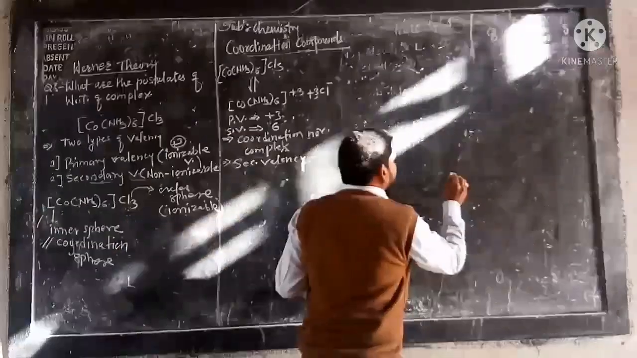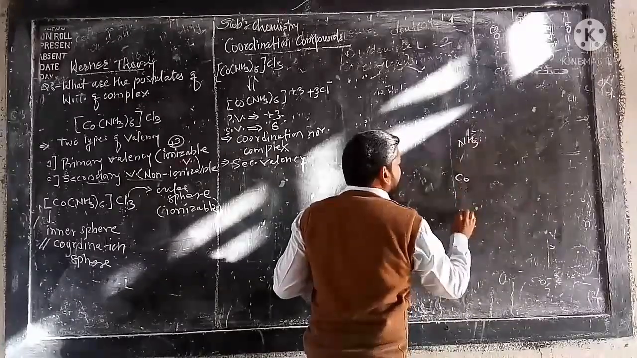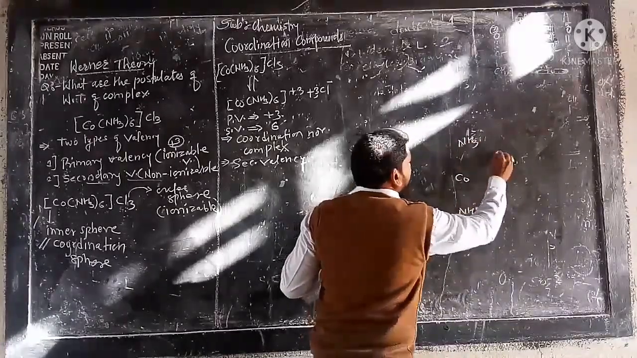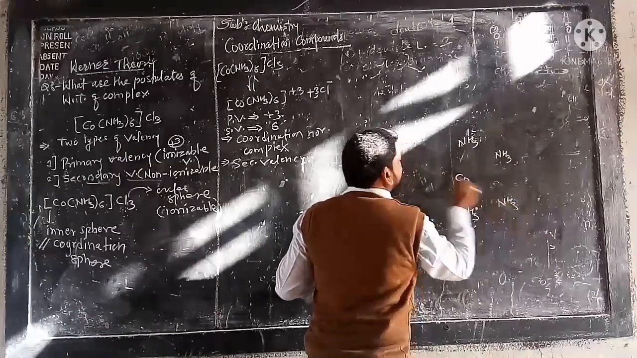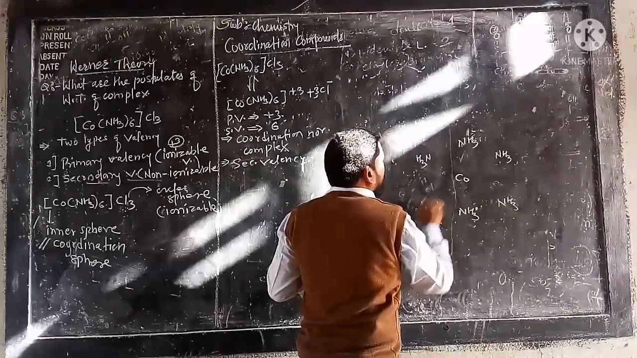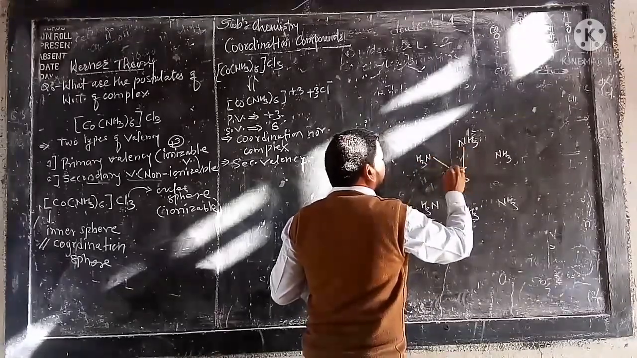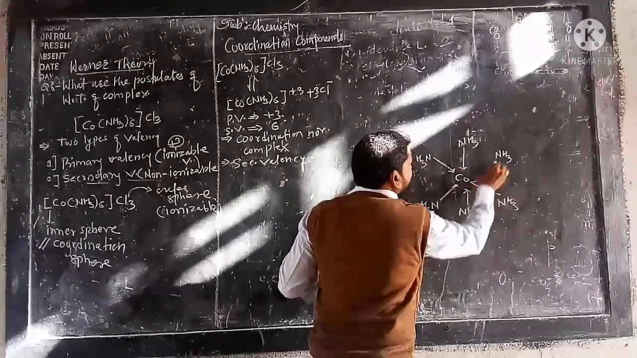So here we can write [Co(NH3)6]Cl3: NH3, again NH3, NH3, NH3, NH3, and NH3. So what happened? Each ligand coordinated with the central metal atom or ion via a coordinate bond like this.